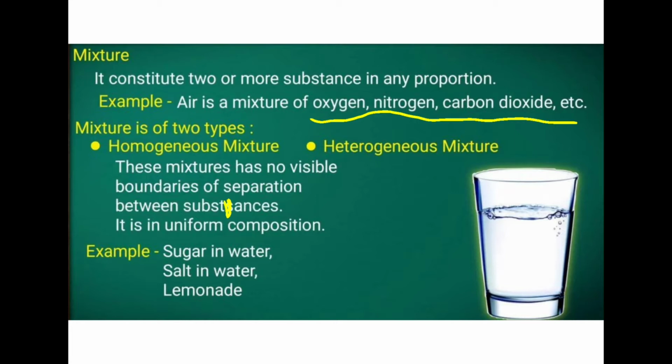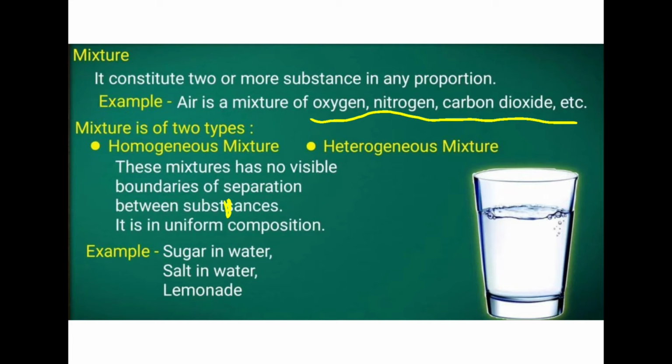So it is a uniform composition. When we are classifying mixtures, there are two: homogeneous mixture and heterogeneous mixture. A homogeneous mixture is a mixture in which there are no visible boundaries. That means if you add a solute to a solvent, it dissolves completely and there are no visible boundaries. We cannot see the solute in the solvent.